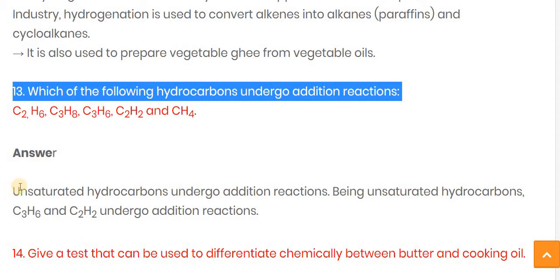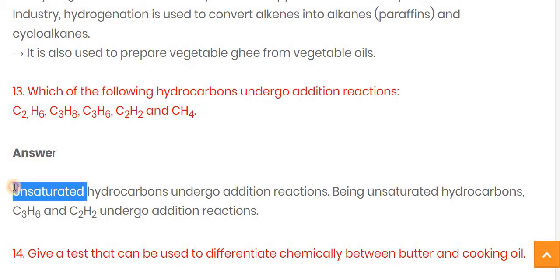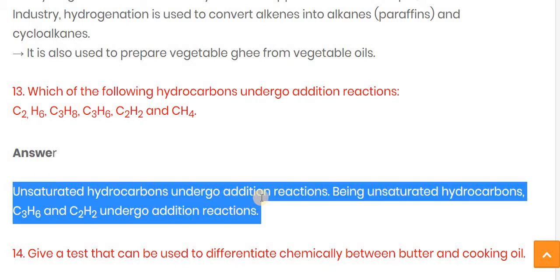The answer is: unsaturated hydrocarbons undergo addition reaction, being unsaturated hydrocarbons like C3H6, which is the formula of propene, whereas C2H2 is the formula of ethyne. Both undergo the addition reaction because both are unsaturated, possessing a double bond and a triple bond.